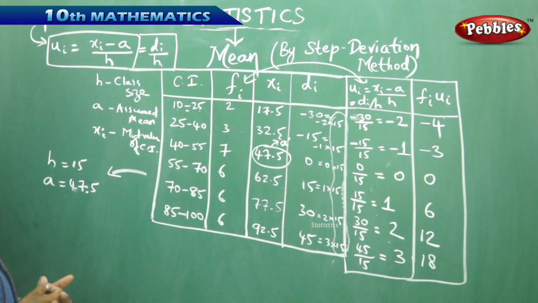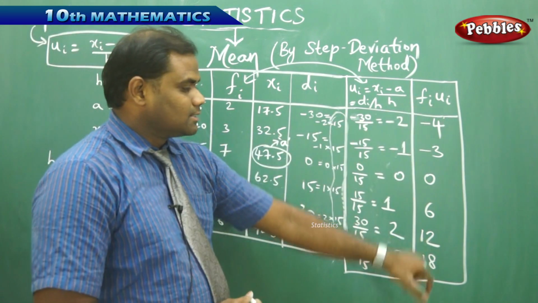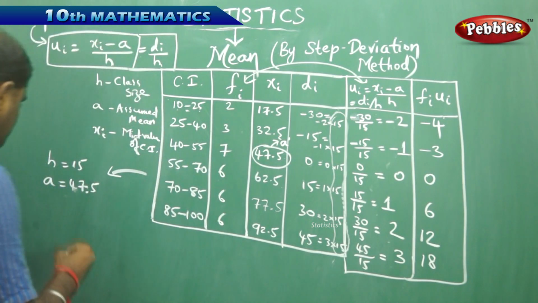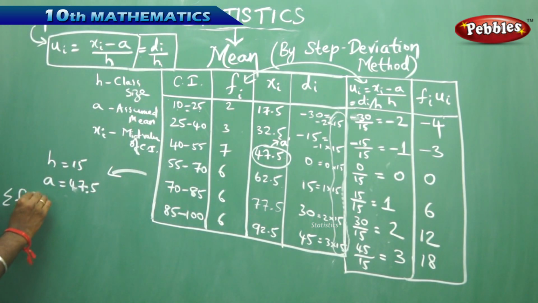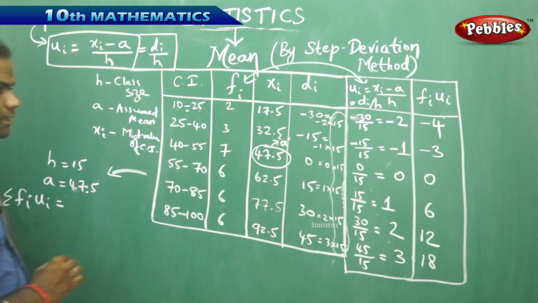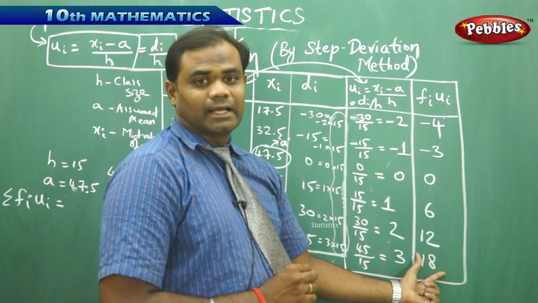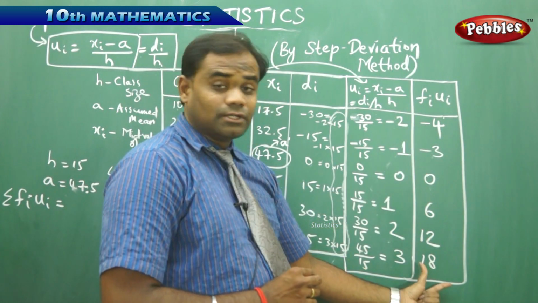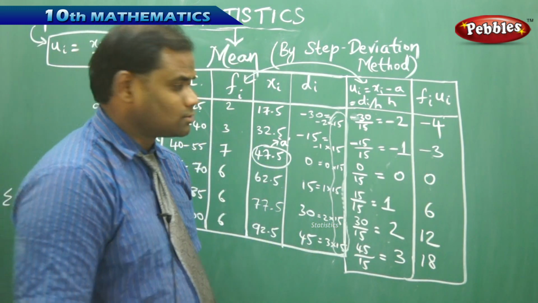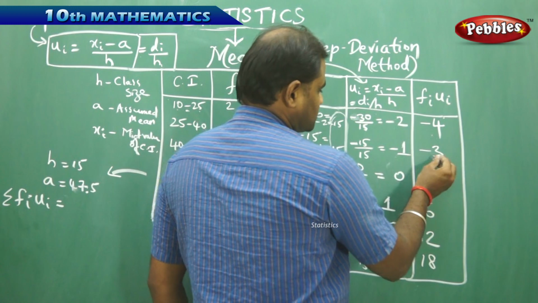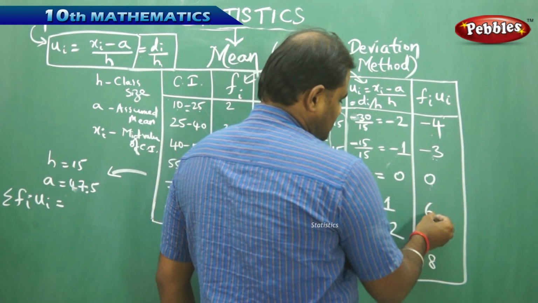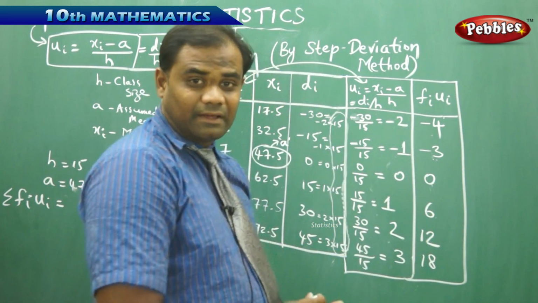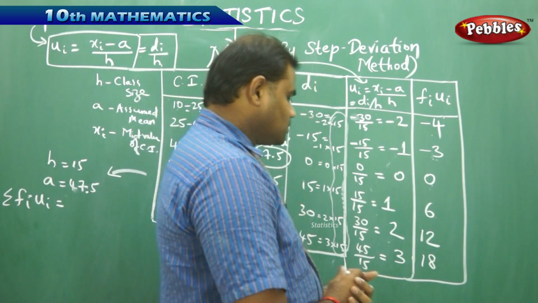Now next, using this, I would like to calculate the sum of fi ui. That is, when I calculate sigma fi into ui, I add each of the values and get the summation of fi ui, ranging from the first class interval to the sixth class interval. So let's add this. Minus 4 minus 3 is minus 7, plus 0 is minus 7, plus 6 is minus 1, plus 12 is 11, and 11 plus 18 is 29.